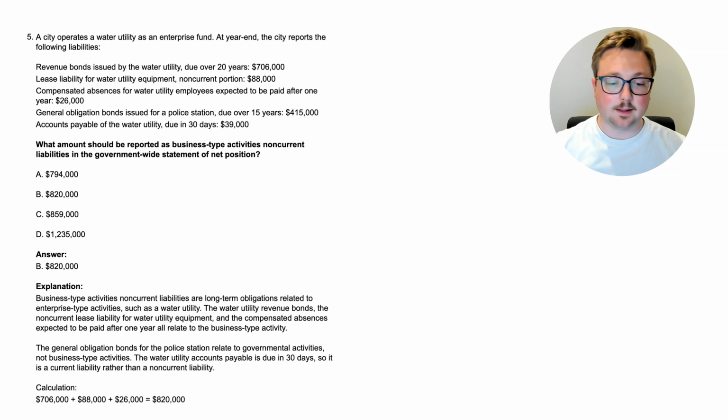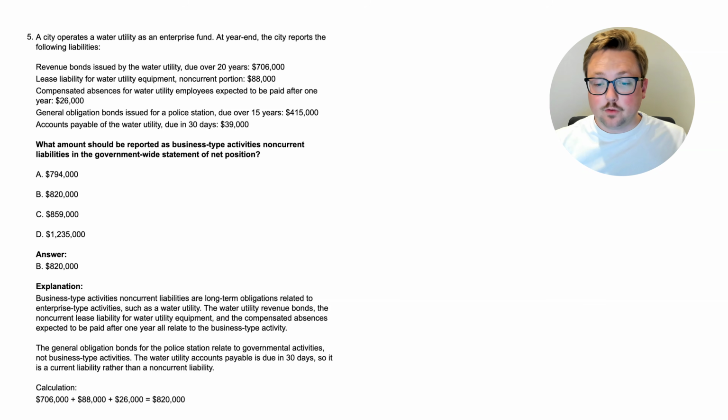All right, here we are at the answer, B, $820,000. Business type activities non-current liabilities are long-term obligations related to enterprise type activities, such as a water utility. And just to make sure that you understand what that means, in governmental accounting, there are parts of the government that are essentially businesses. Water, electric, the bus system, anything where citizens are paying the government to be able to use it, that's usually an enterprise or a business type activity.